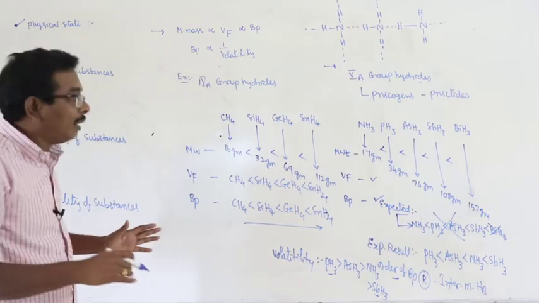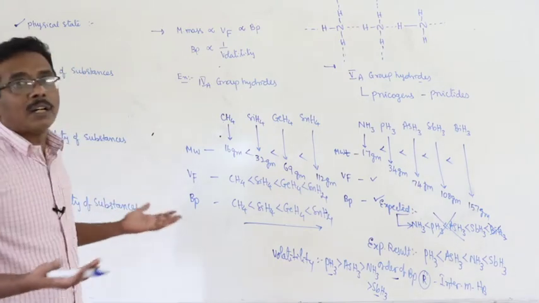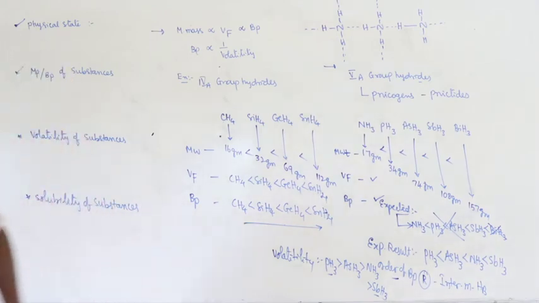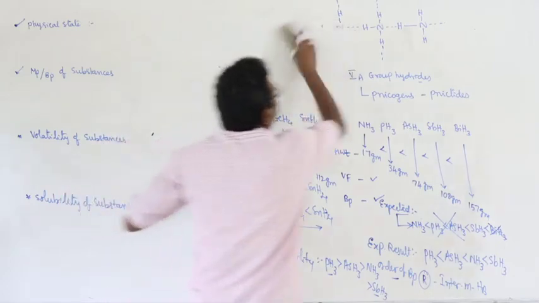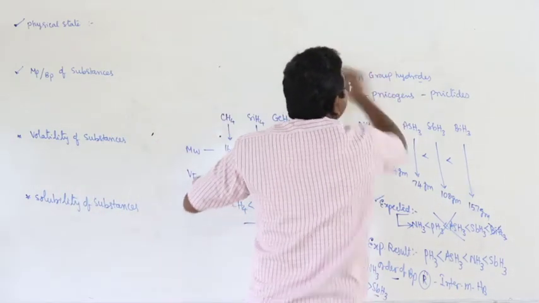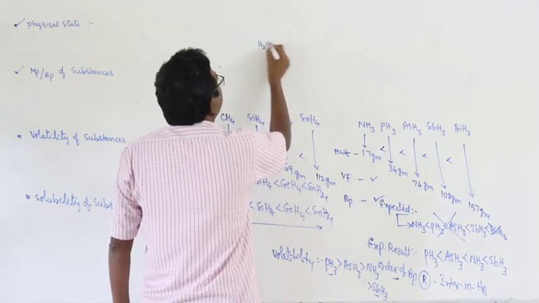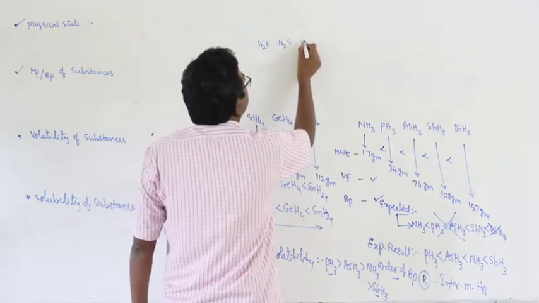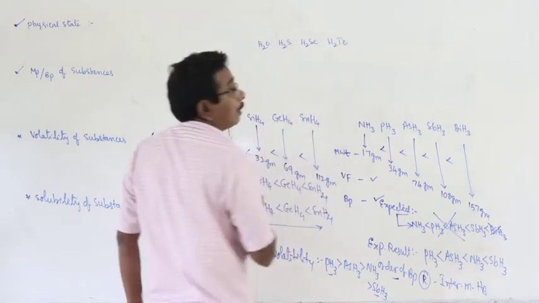And the case of 7th group hydrides and 6th group hydrides is also the same. What about the 6th group hydrides? Here, in the case of 6th group hydrides: water, H2S, H2Se, H2Te.